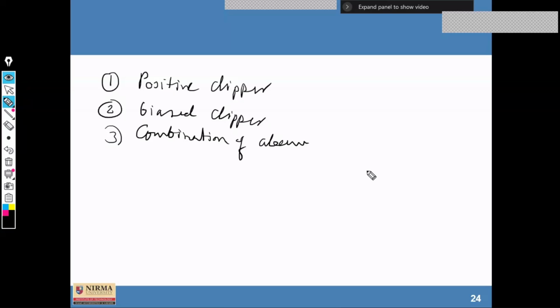Now the circuit diagram of the positive clipper. A resistor R is connected for limiting the current flowing through it, and the diode is connected here.